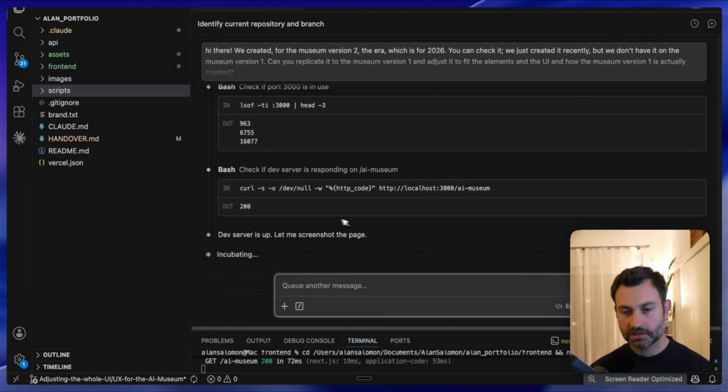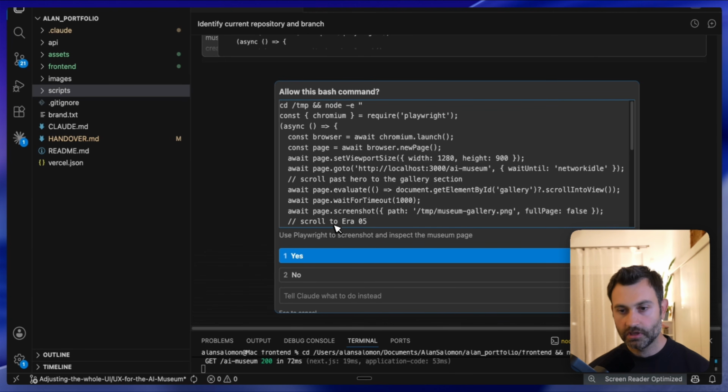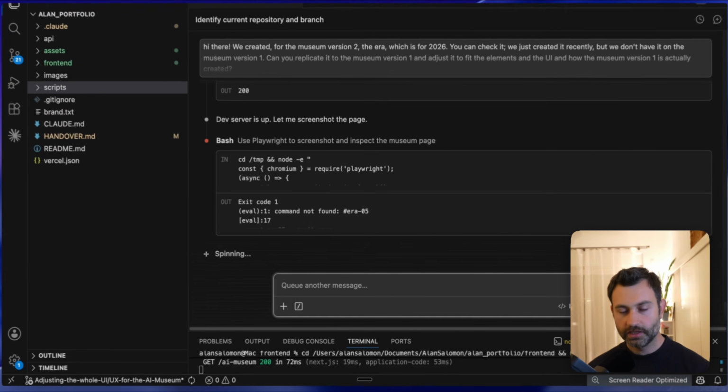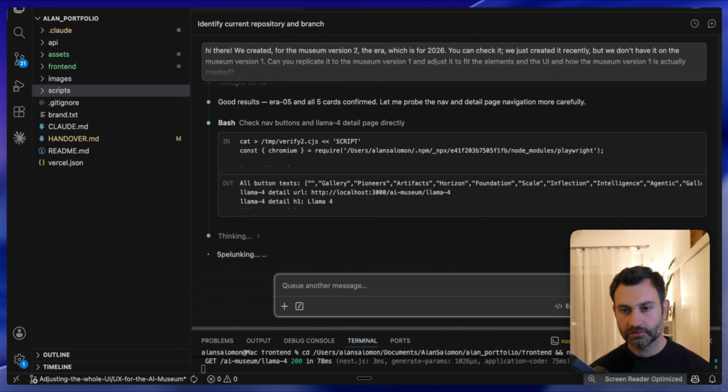Yeah, nice. See, it's screenshotting the page itself to double check if everything's good. Allow this bash command with Playwright. Nice. So it wants to confirm by itself using Playwright. I installed it, and what it's doing is opening it aside, taking big screenshots, and verifying itself. So if there's any issue, it will go down and adjust it. Yes. Nice. That's exactly what I wanted to show you. Nice. Good results. Okay, it has been confirmed. It's saying that.